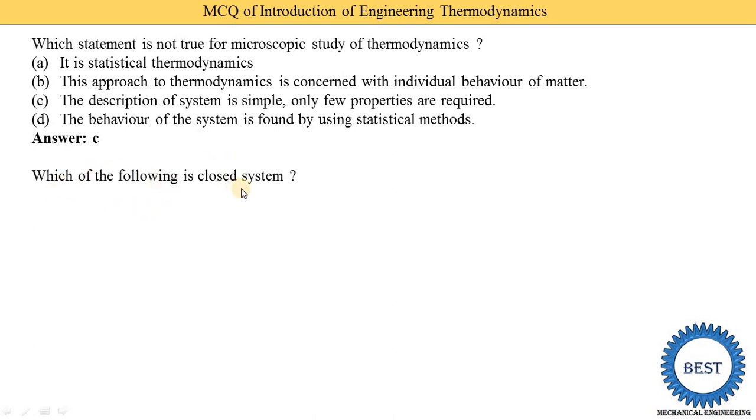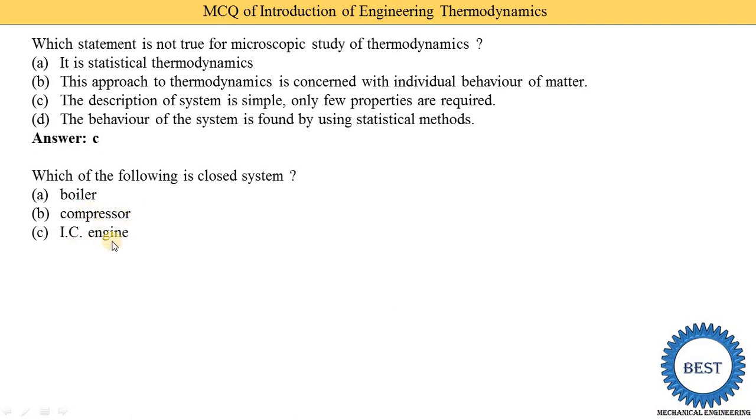Which of the following is a closed system? Various examples are given. Boiler: the boiler is an open system. We supply water, it is converted into steam, and there is always energy interaction. Second, the compressor. In a compressor, we supply mechanical energy, and its pressure is increased. So it is an open system.